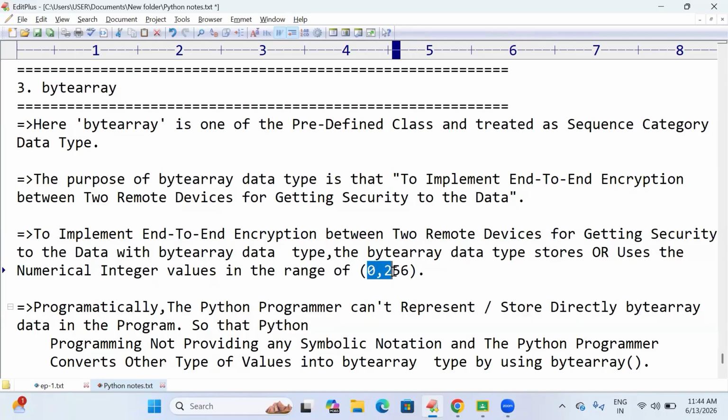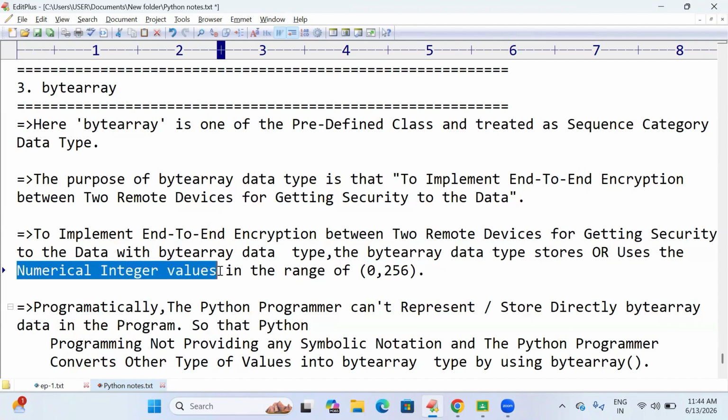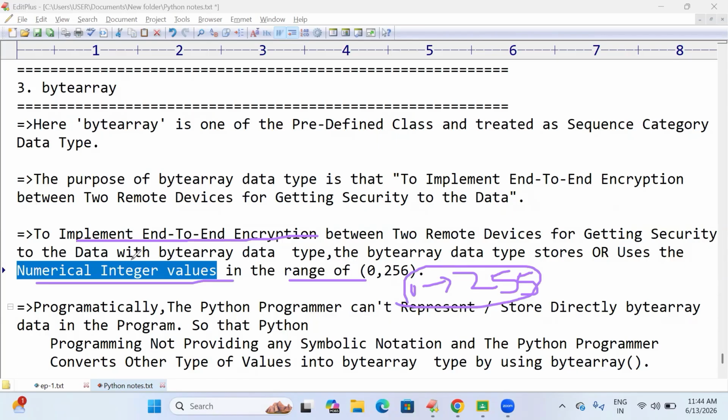So this byte-array data type takes numerical integer values in the range of 0 to 255 to implement end-to-end encryption between two remote devices. That is the main reason for this byte-array data type.